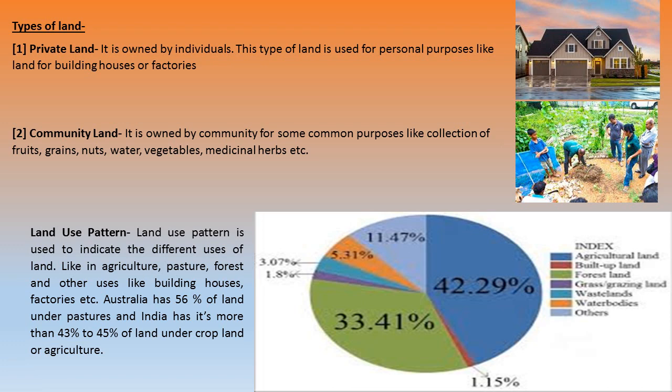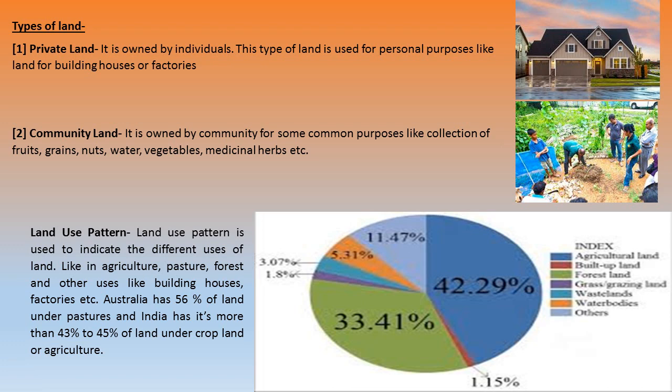Australia is a country which utilizes 54% of its land under pastures because they have more grasslands and more dairy farms, and dairy products are more common there. So there is 56% of the land surface used for pastures only, whereas India is an agriculture-based country where almost 45% of the land comes under crop or agricultural land. So in this pie chart you can see 42.29% of the land is covered with agricultural land, then 33.41% for built-up lands because India has an immense population.